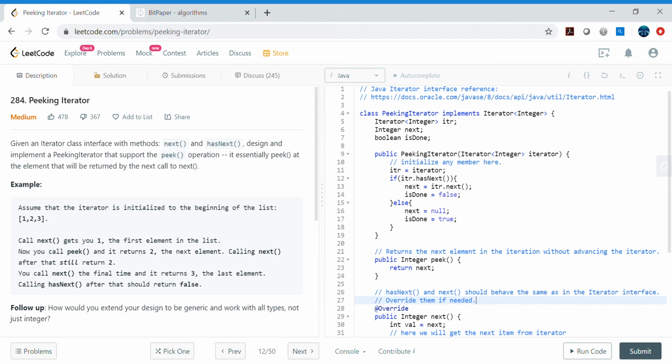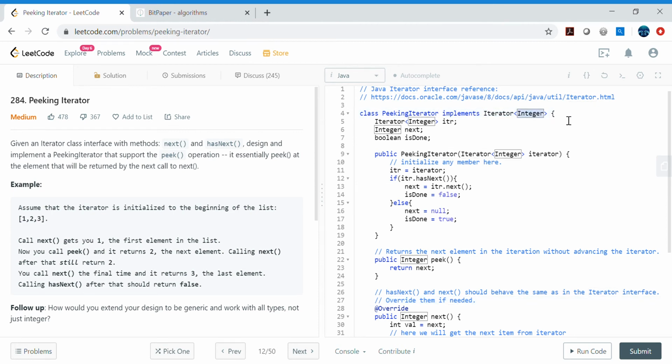For example, if it is integers, you can easily store them and traverse through them with an array or any other data structure. But if it is mixed data types, a variety of object types, then how will you traverse? That's why this iterator interface is there.